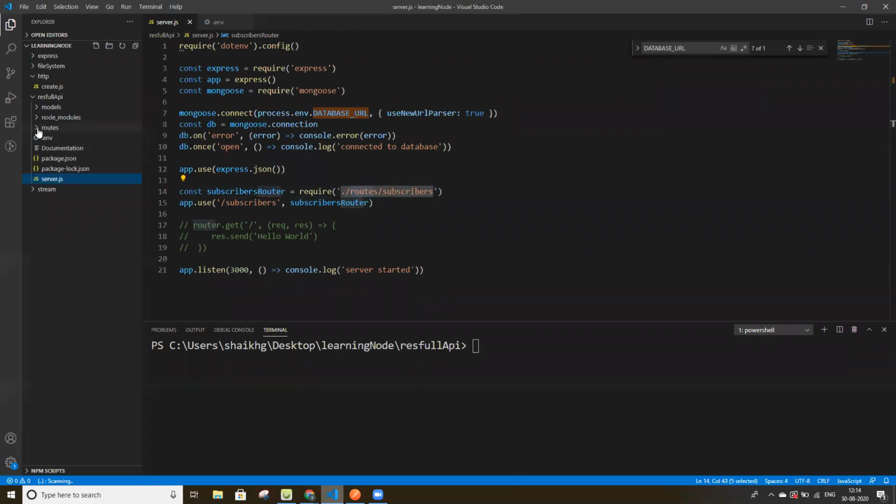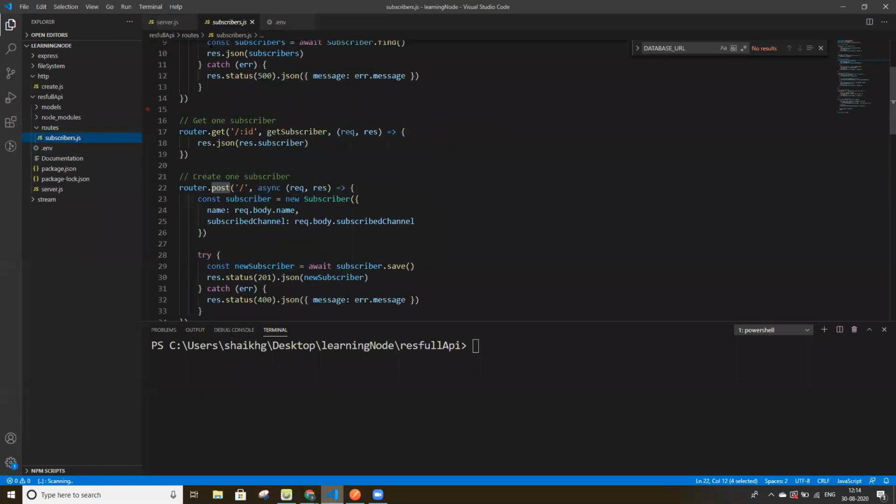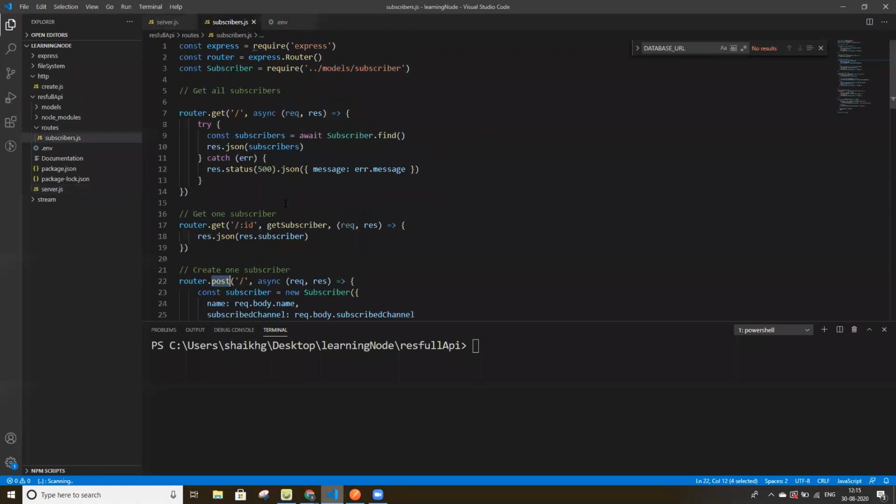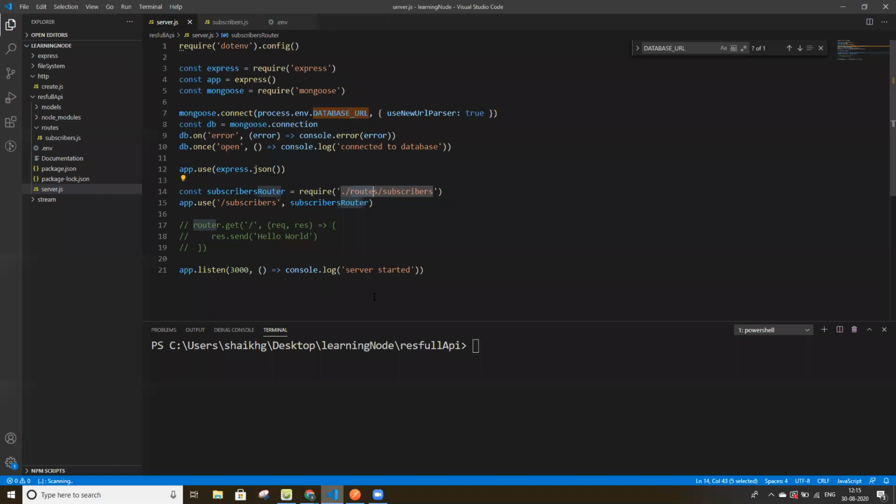Here we have a routes folder, and in it we have subscriber.js. We'll run the file server.js, so how will this file know to communicate with this folder? Here we have given the path, and we are using app.use subscriber. It means when we run this in our browser on port 3000, we'll have to append subscriber, and then only can we communicate with this file.